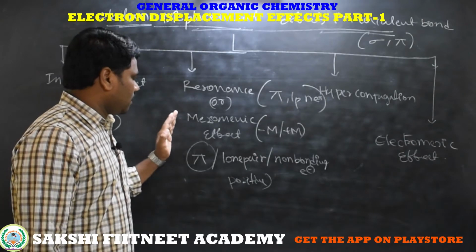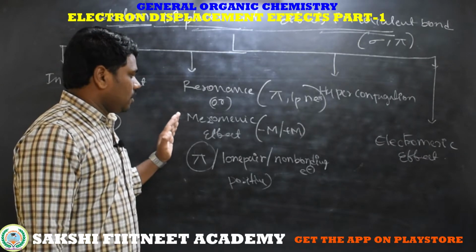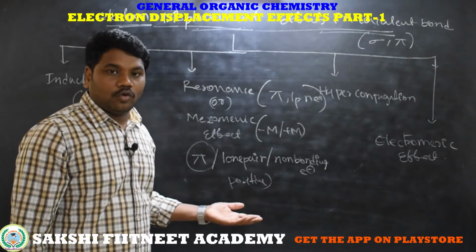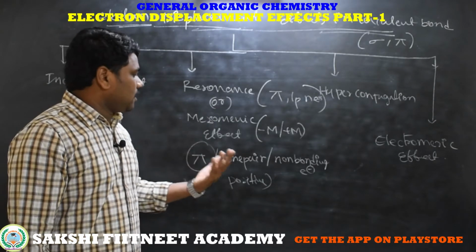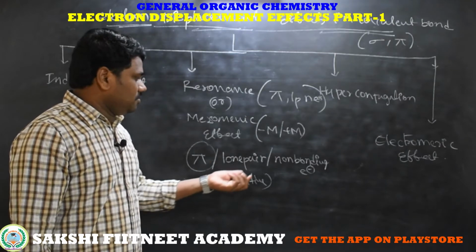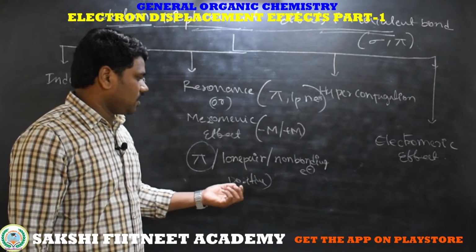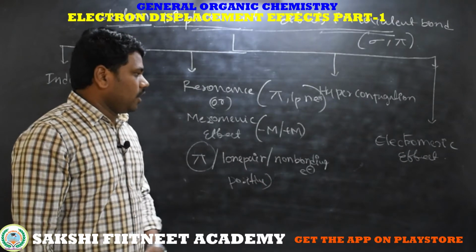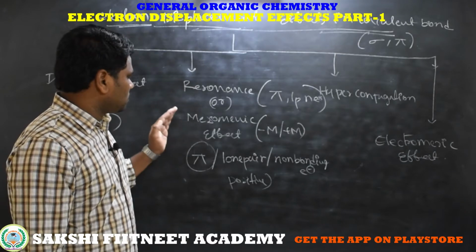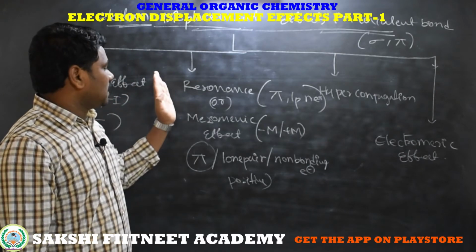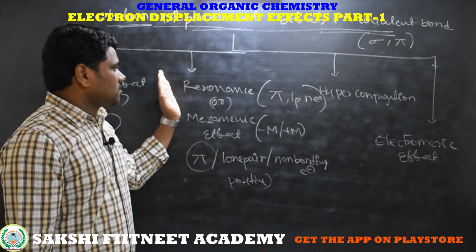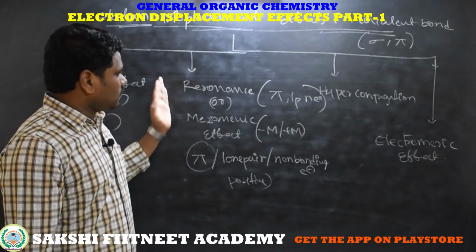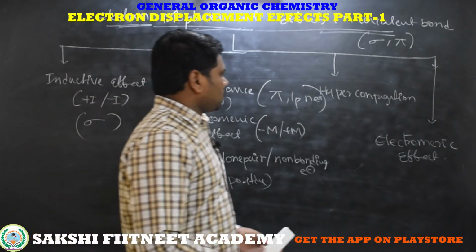Coming to the mesomeric effect, it will be in a molecule which is conjugated containing an electron withdrawing group or electron donating group. The electron withdrawing group may have a partially positive charge. Electron donating group means containing a lone pair or non-bonding electrons. Those types of molecules show a mesomeric effect. The molecule which has continuous conjugation containing a lone pair, non-bonding electrons or positive charge, it depends. We will discuss that while discussing that topic.